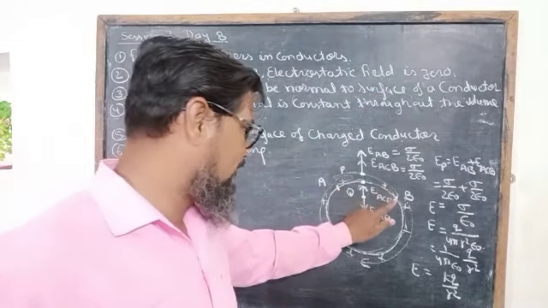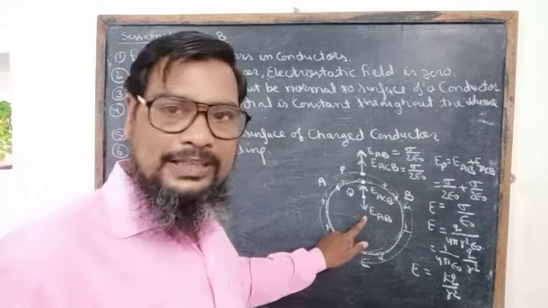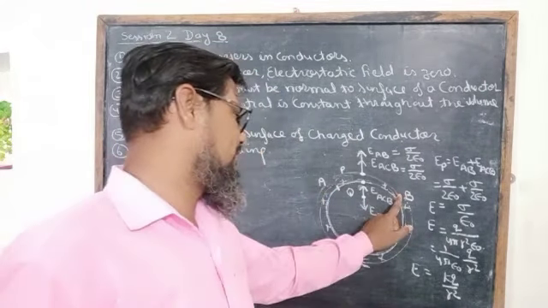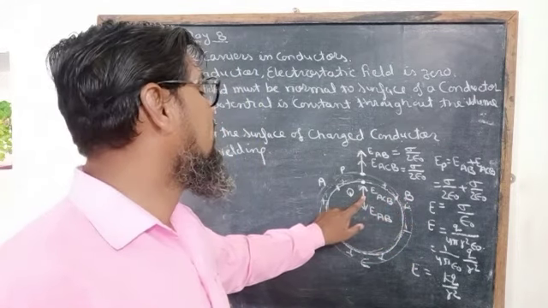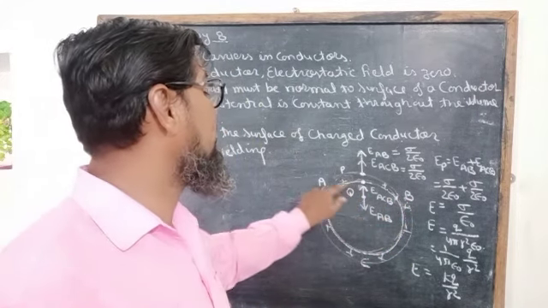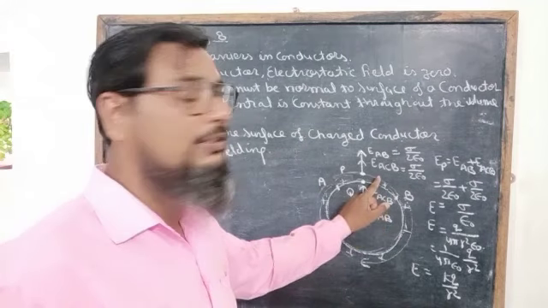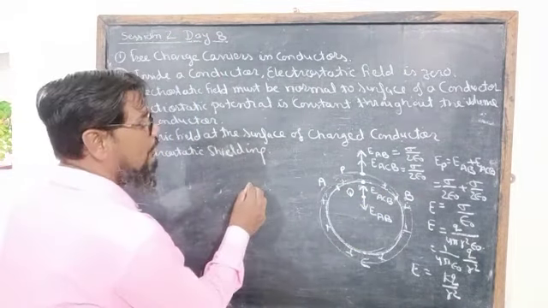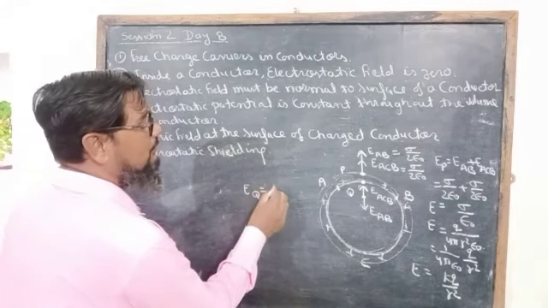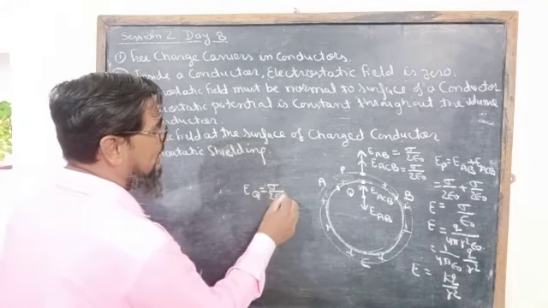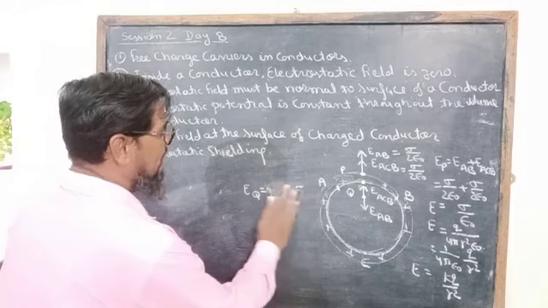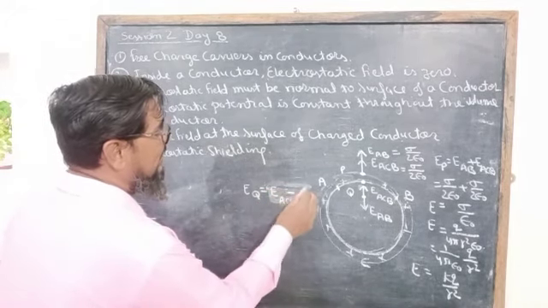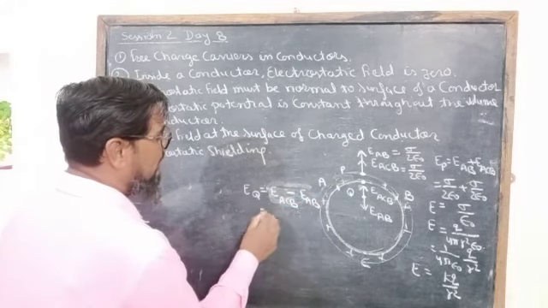For this part it will be EAB, vertically downward, and for the ACB part of the spherical conductor at point Q the direction of the electric field intensity will be vertically upward. Both are opposite to one another, so we know that EQ is equal to sigma upon 2 epsilon naught minus sigma upon 2 epsilon naught. Again I am explaining, E is equal to EACB minus EAB, because both are equal.